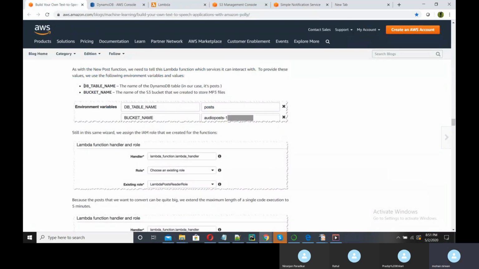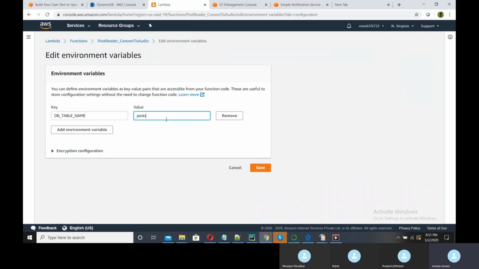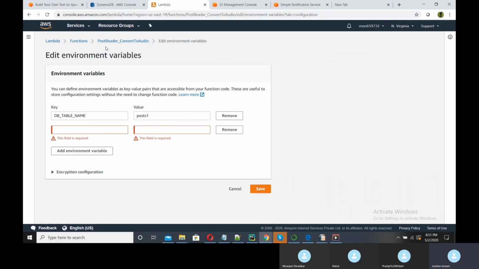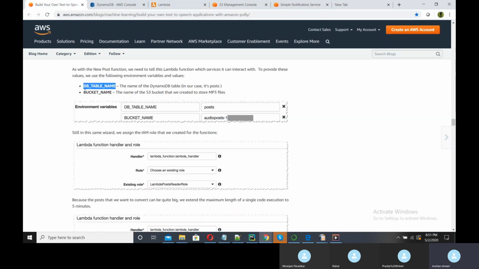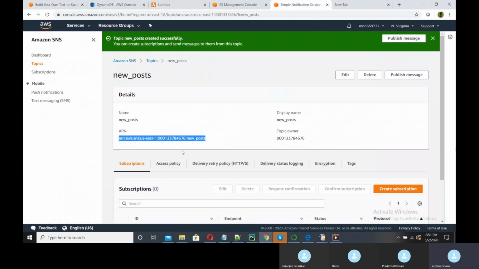So here I need to give the db table name. That is our USTS one, and one more, that is a bucket name. So what is the bucket name?